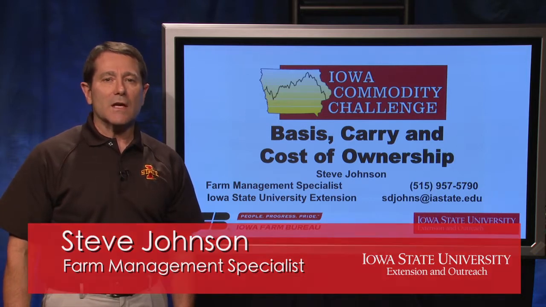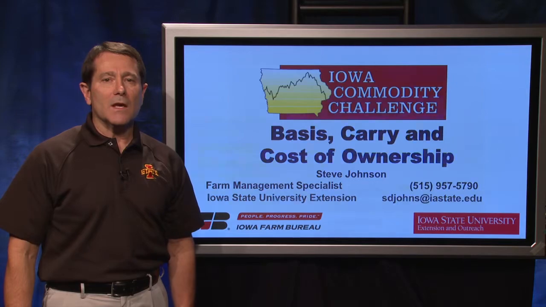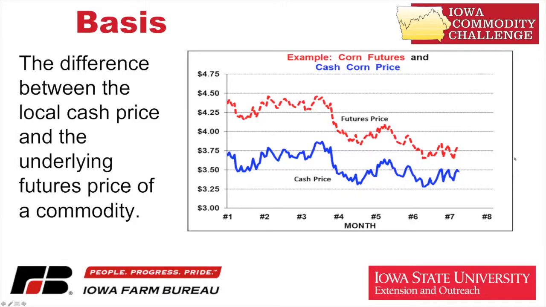Let's take a look at basis, carry, and cost of ownership. Basis is defined as the difference between the local cash price and the underlying futures price of a commodity. Again, basis in Iowa tends to be negative most of the marketing year. That's because, as you can see from the line graph, the blue line is the cash price, and the red line is the nearby futures price.